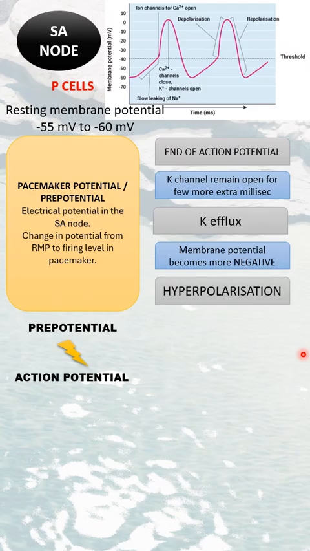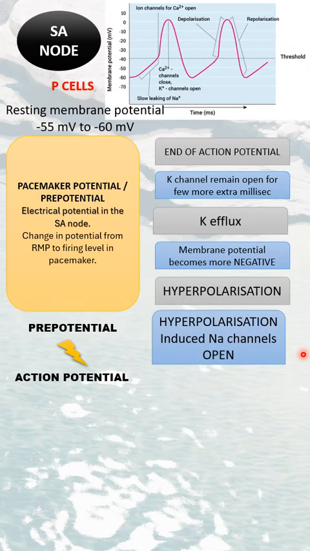In the SA node, we have specialized channels that open due to hyperpolarization. That means hyperpolarization triggers the opening of specialized sodium channels in the SA node. These sodium channels we call H channels, or funny channels, and the second messenger is cyclic AMP.